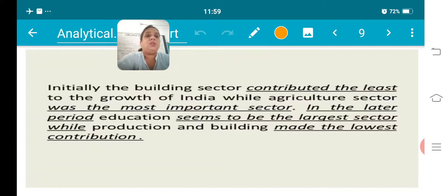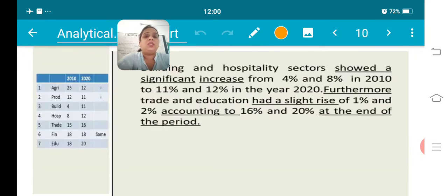Next is the turn of the body, the actual body of the paragraph. Here we have to divide that into two parts. Let's see once again.